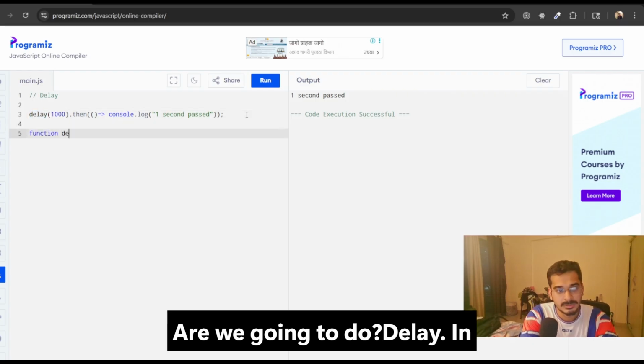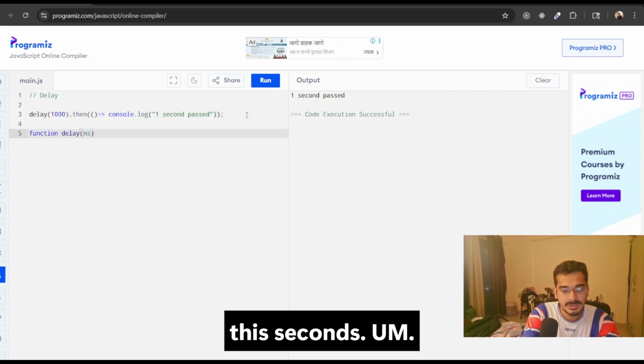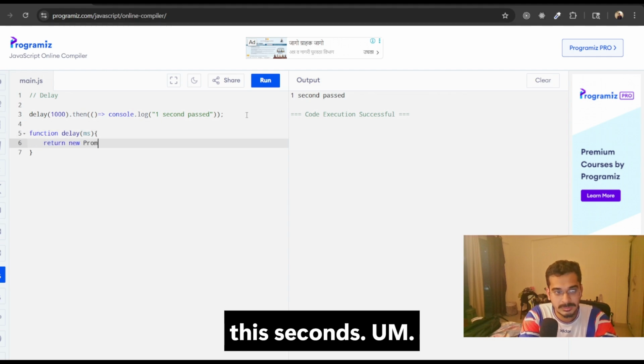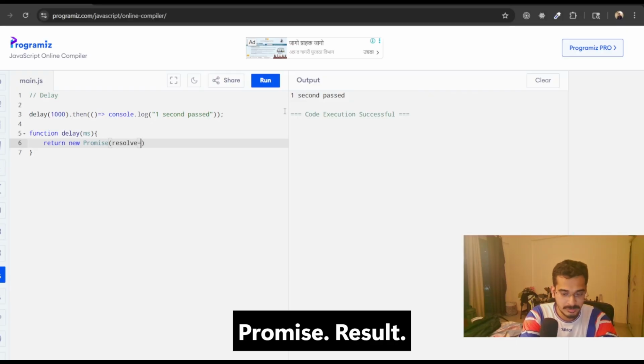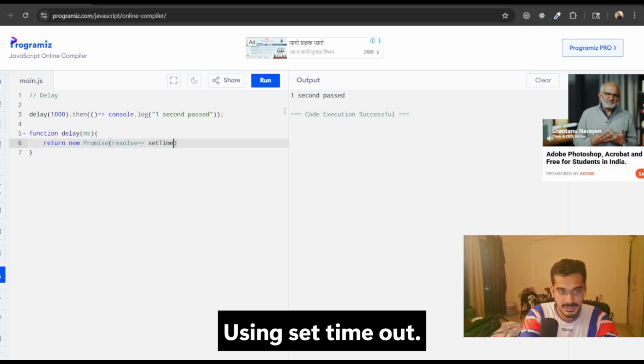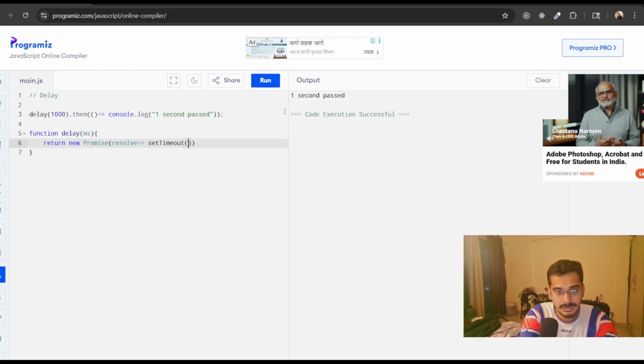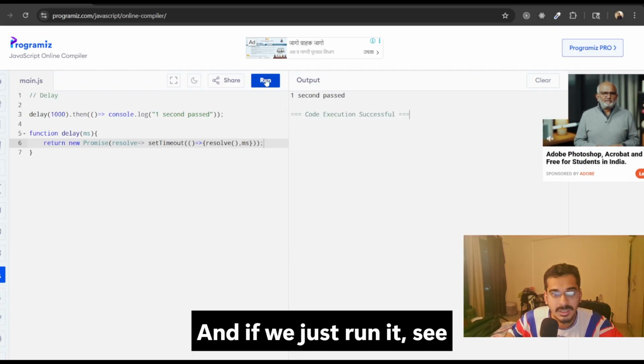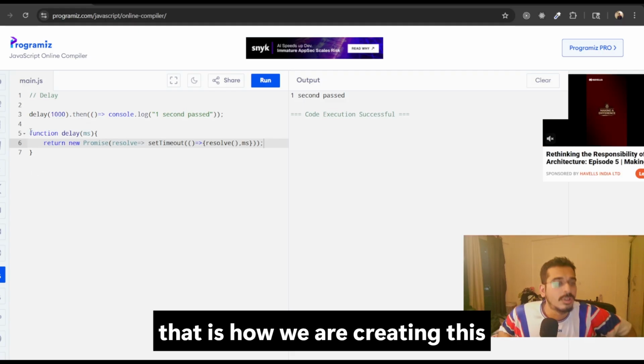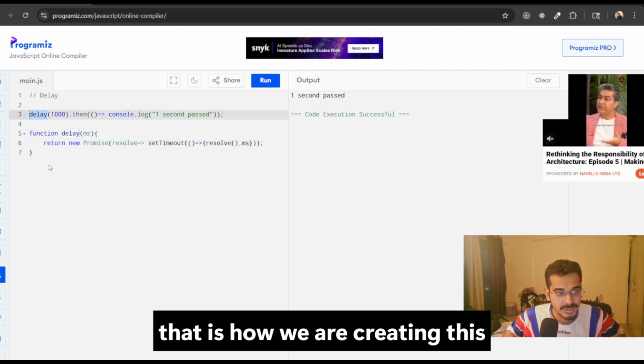How we're going to do it is delay milliseconds, return a promise that resolves using setTimeout. And if we just run it, see, that's how we create this delay function.